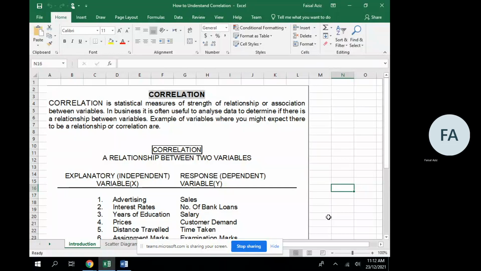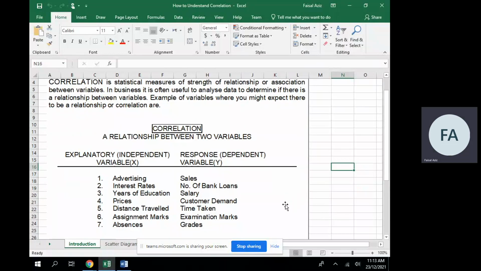Similarly, the prices. Price increase or price decrease has its impact on customer demand in the market. And similarly, the distance traveled and time taken. You travel a long distance, it will take more time. You travel less distance, it will take less time. So all these variables which I have mentioned, starting from serial number 1 to 7, are independent, meaning they are causing their impact on the variables which are mentioned on the right side.